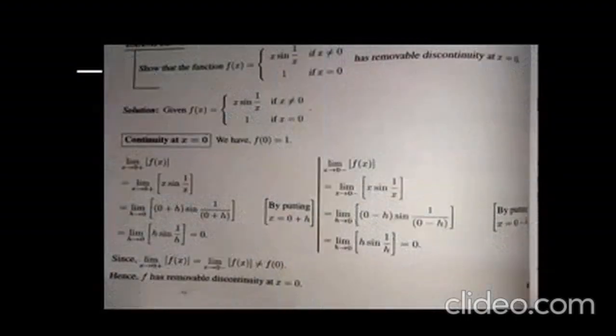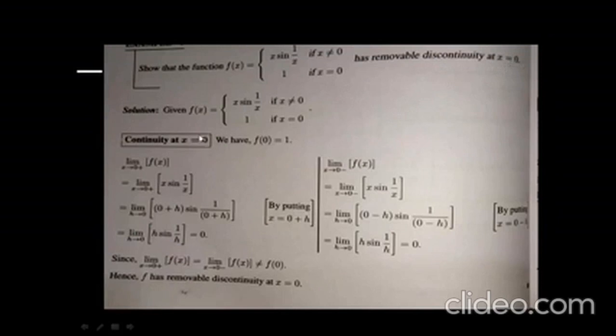Look at this example. Show that the function f(x) is equal to x sine 1 upon x if x is not equal to 0, otherwise the value of the function is equal to 1 if x is equal to 0, has a removable discontinuity at x equal to 0. So now we have to look at whether the function is continuous or not at the point x equal to 0. We have to prove that the function has a removable discontinuity at x equal to 0, which means the function should not be continuous at 0.